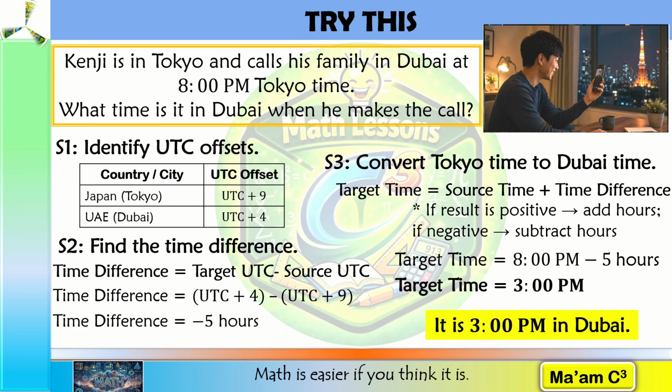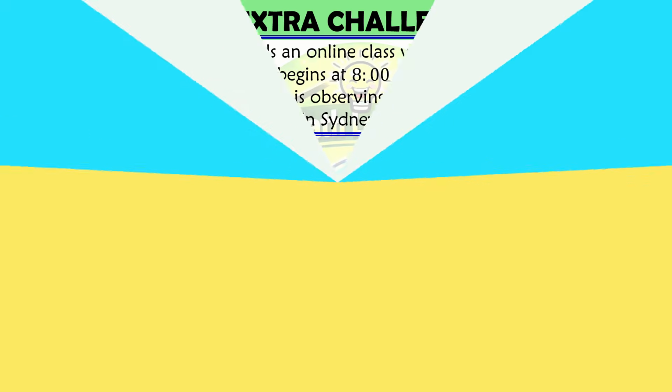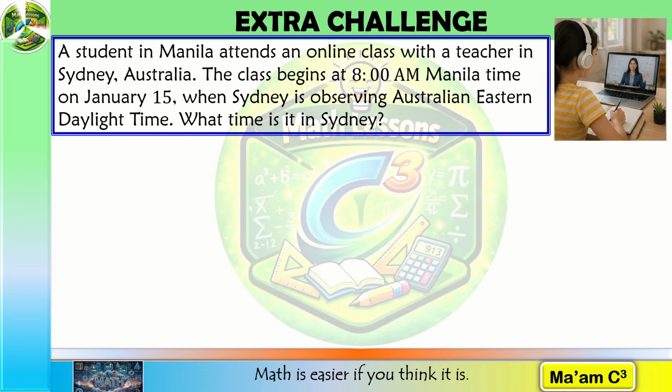Now, let's make the problem a little more challenging by introducing daylight saving time. A student in Manila attends an online class with a teacher in Sydney, Australia. The class begins at 8 o'clock a.m. Manila time on January 15, when Sydney is observing Australian Eastern Daylight Time. What time is it in Sydney?